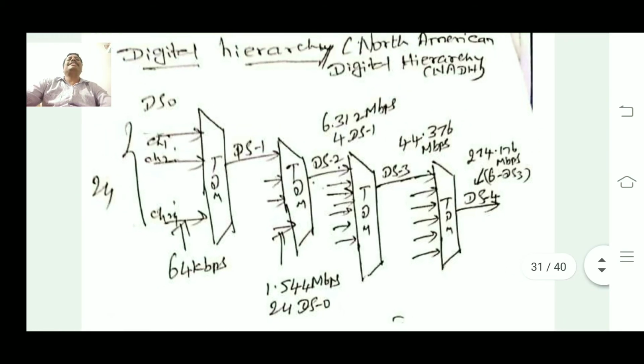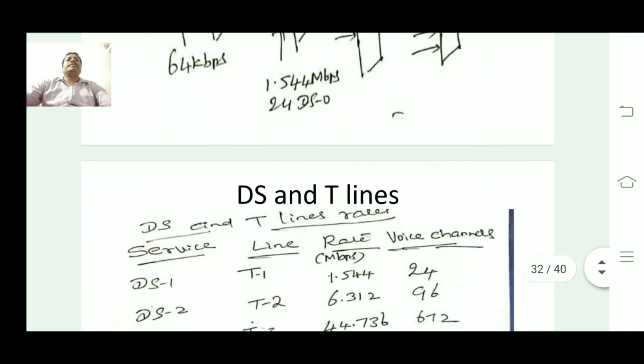This is called the digital hierarchy. First we combine 24 channels to get DS1, then we combine DS1 to get DS2, then we combine DS2 to get DS3. This is how multiplexing is generated, and the transmission rates also increase. Correspondingly, we use transmission lines suited to that speed.